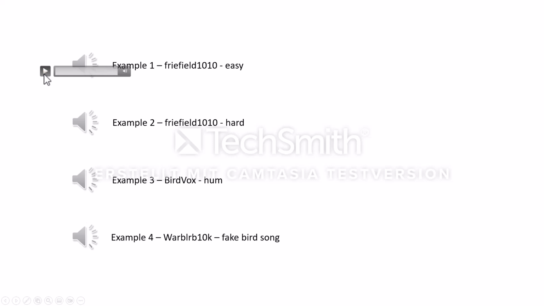In this example, there's little noise and we can clearly hear the bird song.